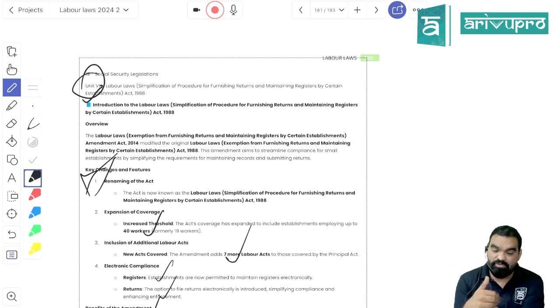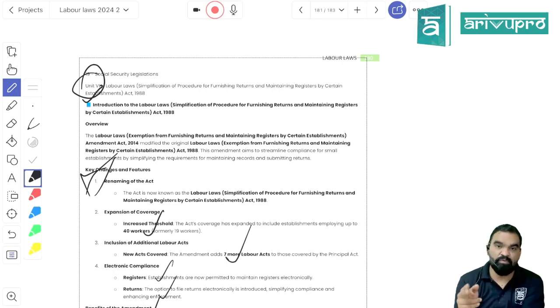These are all part of this. But when it comes to compliance, they are saying that you just have to maintain 4 things. First, Form number 1: you have to file an annual return by 30th April of every year. There is nothing more than an annual return for compliance of all 16 labor laws. It has to be filed by both small and very small establishments.